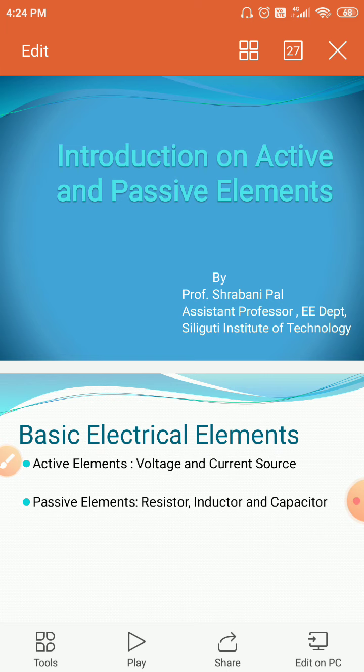From this subject we can learn how to solve different electrical circuits and networks, and how to calculate various electrical parameters, voltage and current, very easily by applying different types of theorems, and different kinds of KCL and KVL analysis.